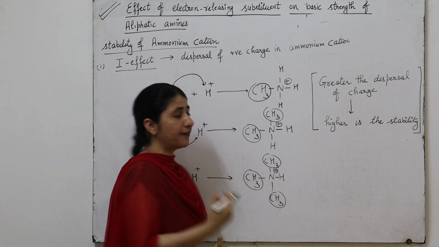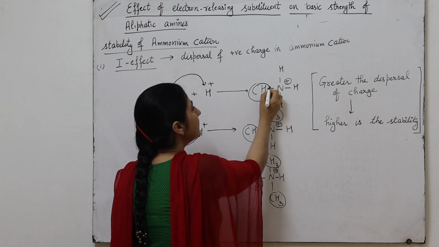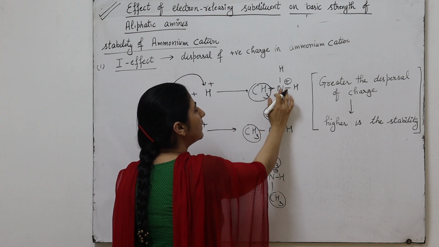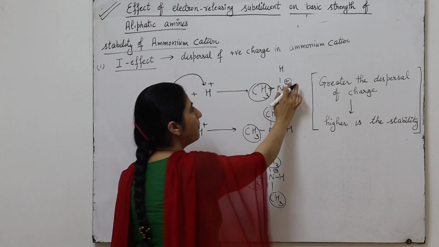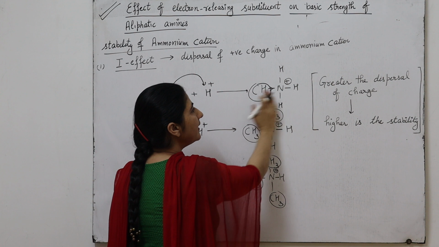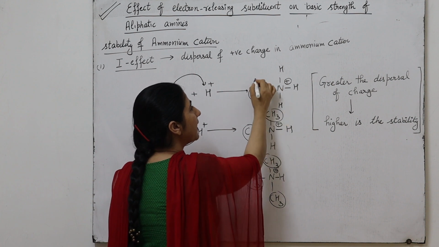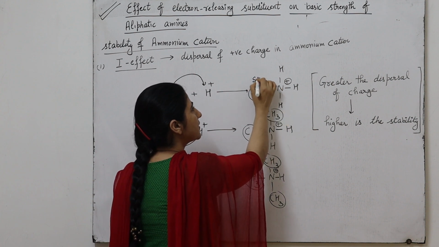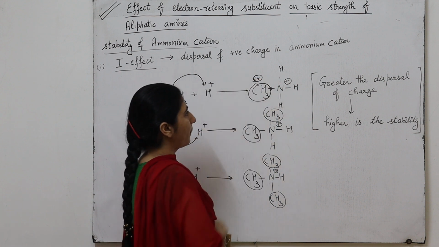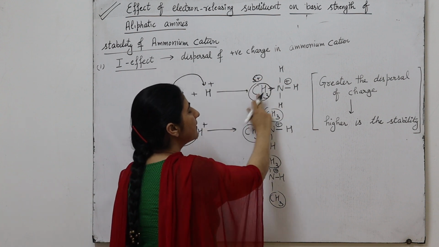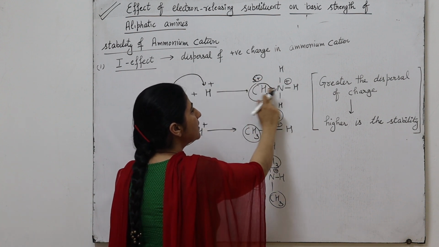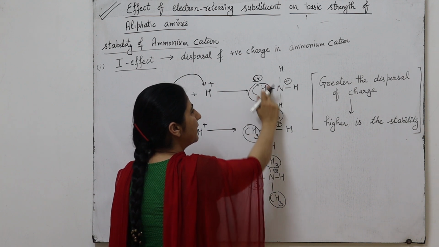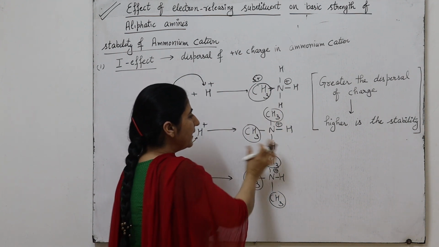As we know, the methyl group is an electron releasing group. So it releases electrons toward the nitrogen, which carries a positive charge. When it releases the electron, the carbon acquires a positive charge. So in this case, the positive charge is dispersed on this carbon atom.